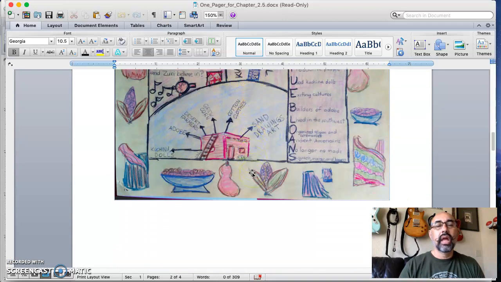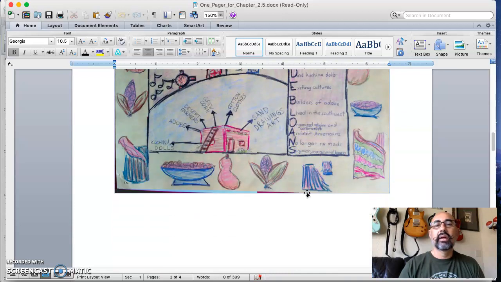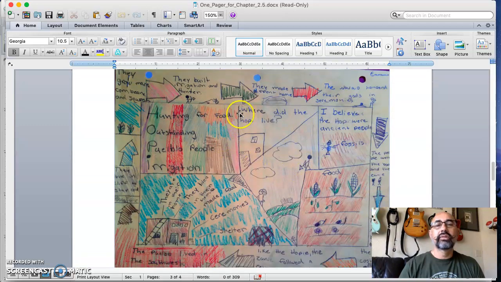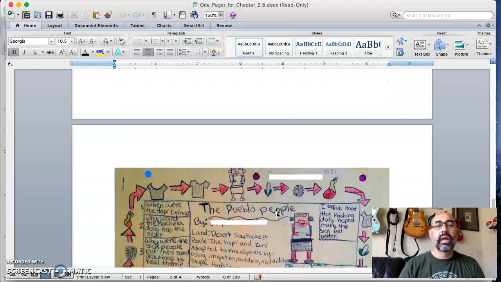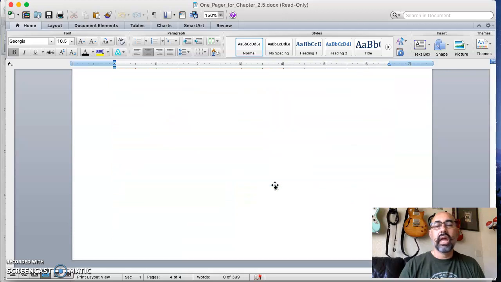Here's one. As you can see, it's pictures throughout. No blank spaces. I don't like blank spaces. Fill those up, okay? So there's, right over here, the 2 to 3 sentences that they had, okay? And we have another one here. Here's a different one. You can see the arrows going around like that, okay? So here's a third example, okay? Look at those to see how you can design your own.